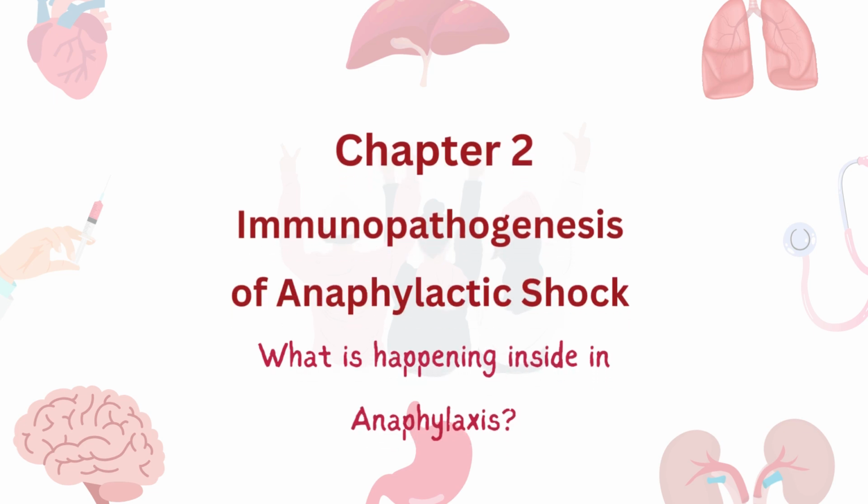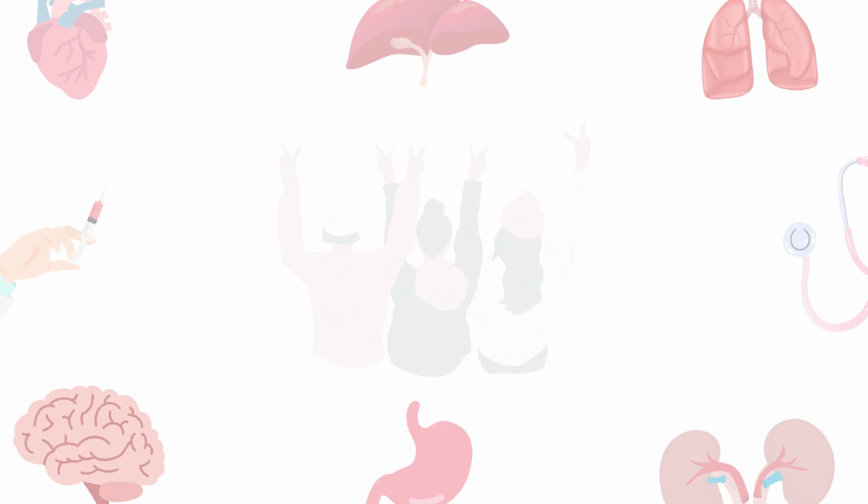Hello everyone, welcome to chapter number 2, which is immunopathogenesis of anaphylactic shock. So let's begin. In this chapter, we will explore the immunological chain of events that transform allergen exposure into a life-threatening emergency, which is known as anaphylactic shock.